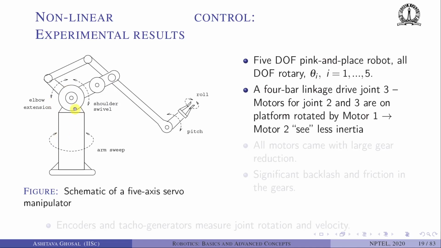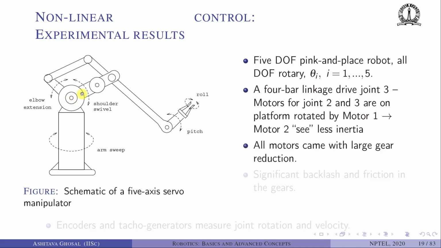And then this second motor does not see the third motor inertia. So in a typical serial robot, the second motor will see the inertia of the third link also. In this case, not so much. But there is a problem, or there is a complication, in the sense that the drive is not exactly like a serial robot. It is a mixture of serial and parallel robot.